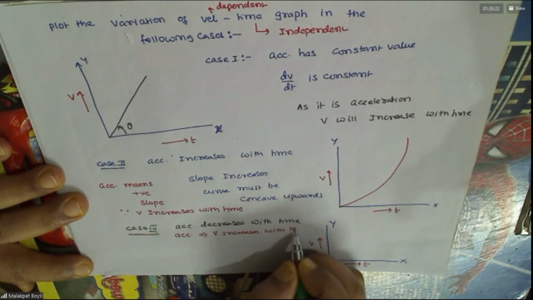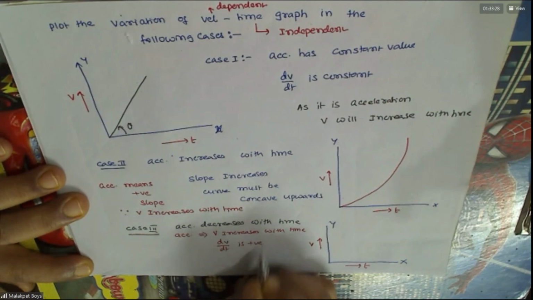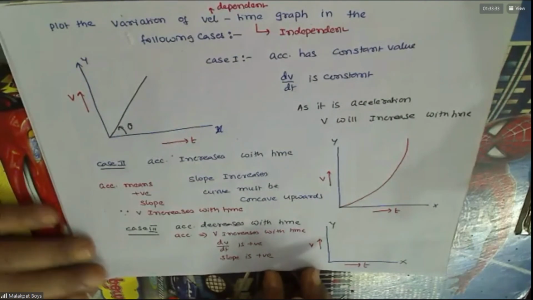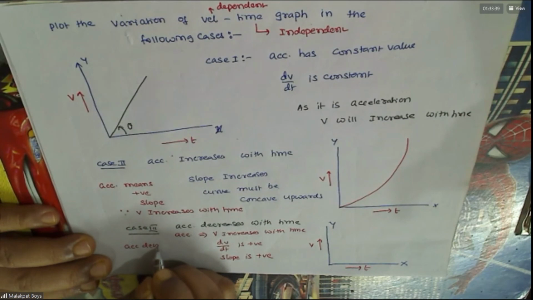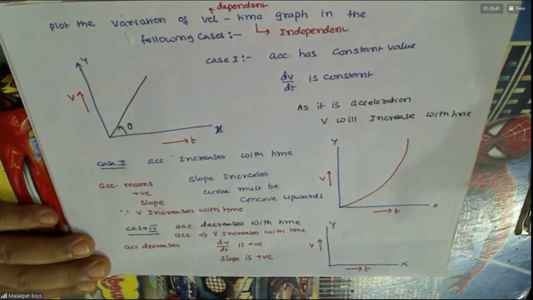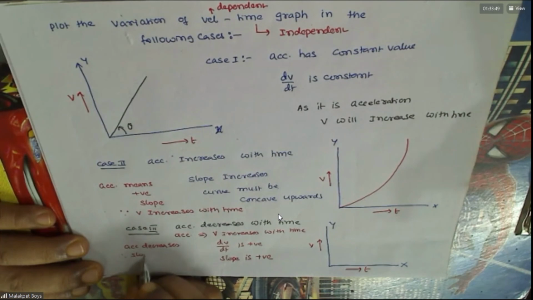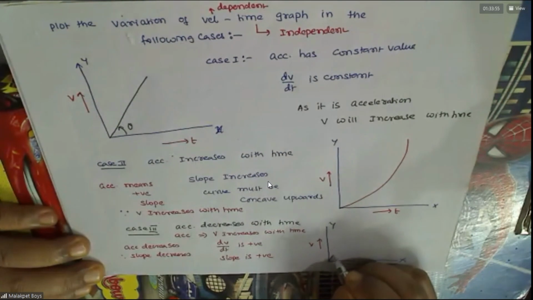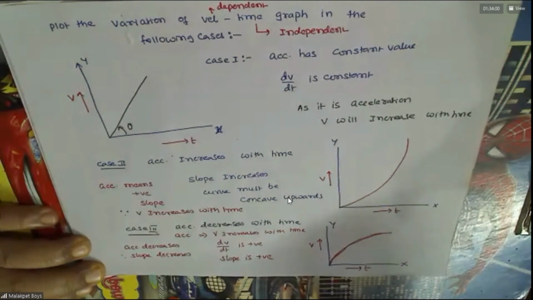When v increases with time, dv by dt is positive. That means slope is positive. Also, acceleration decreases, so slope decreases. So how will the curve be? Concave down. Slope is positive and concave down.